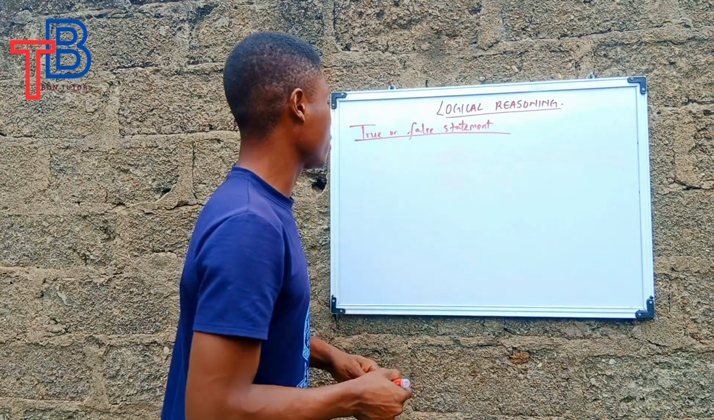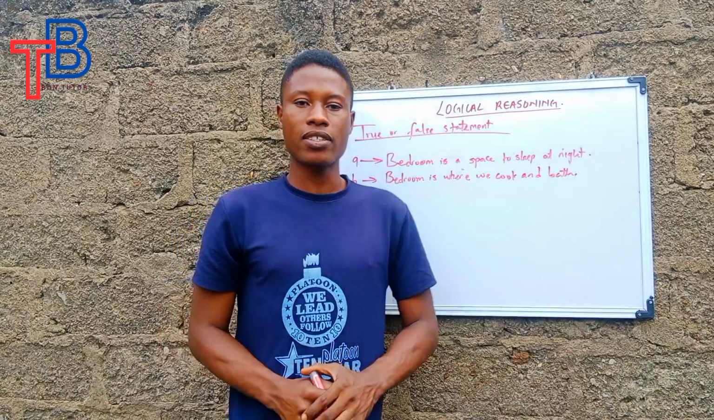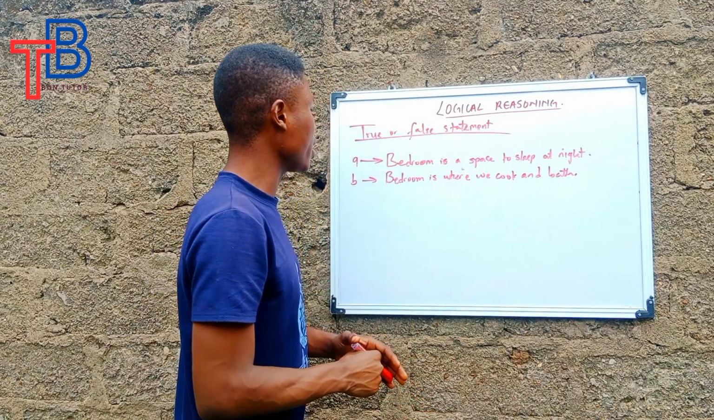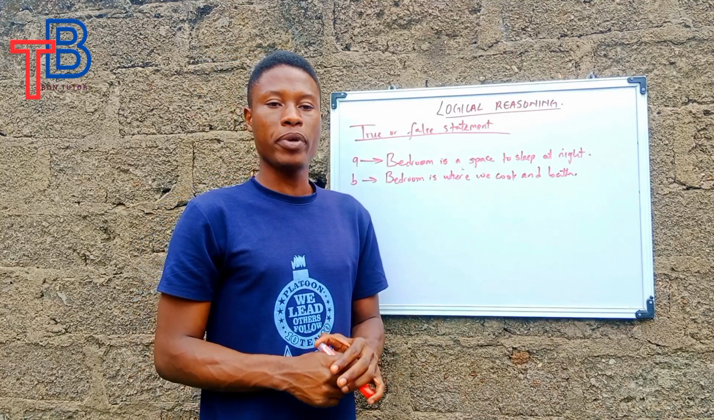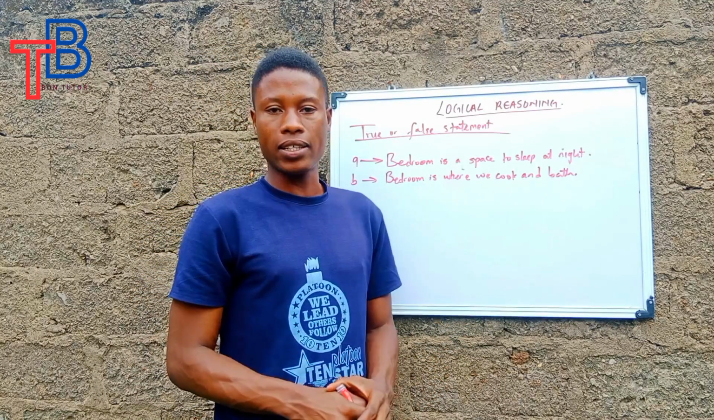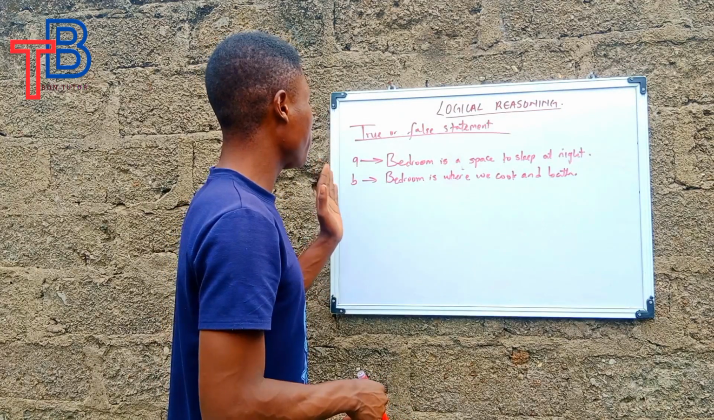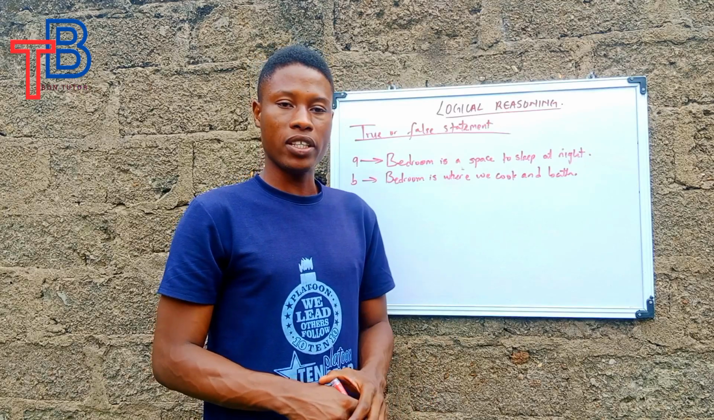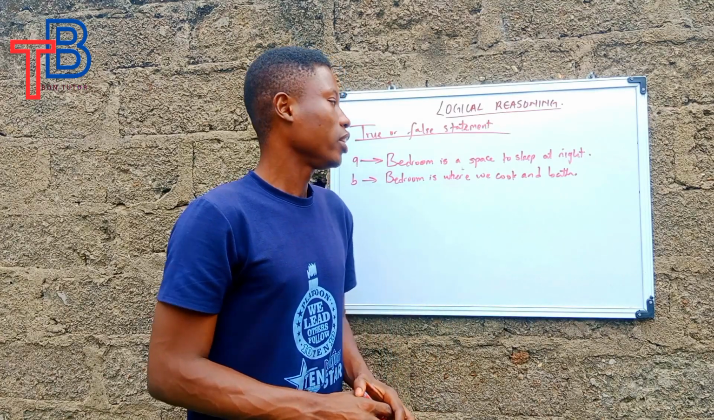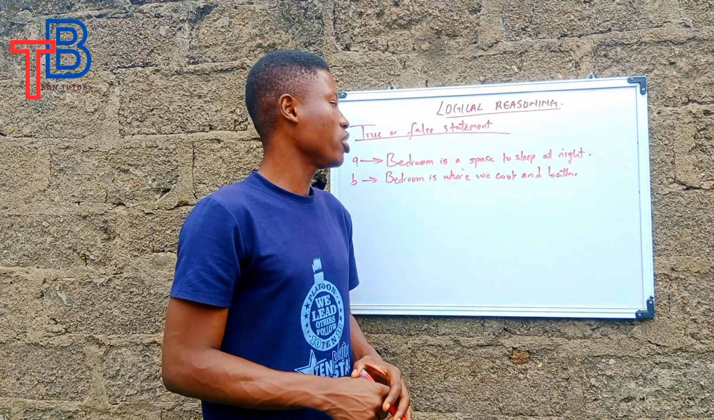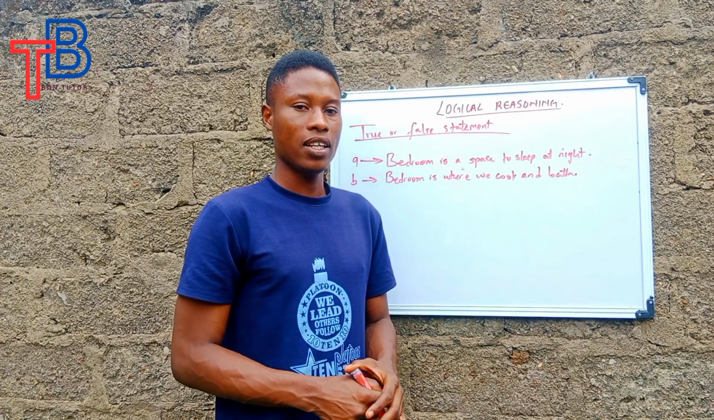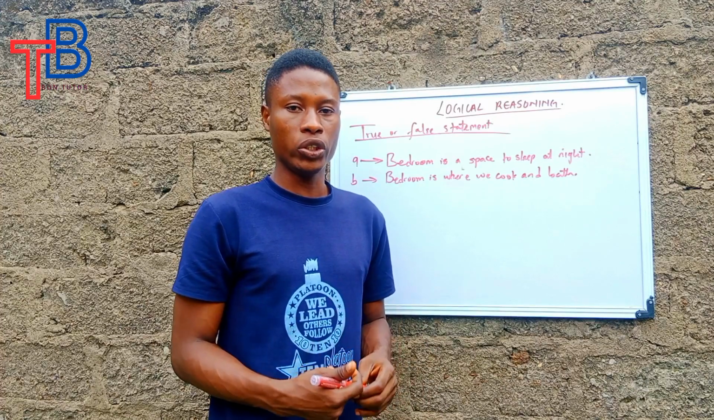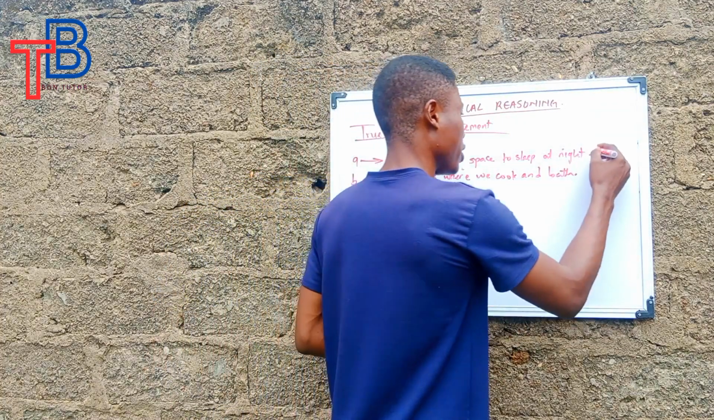So let me give you some examples. So these are two statements for us. The first statement, statement A, says, bedroom is a space to sleep at night. The second statement says, bedroom is where we cook and bath. So which of these statements is true or false? The first one that says bedroom is a space to sleep at night. It's general knowledge that we all know that you sleep in the bedroom, and that makes this statement true.